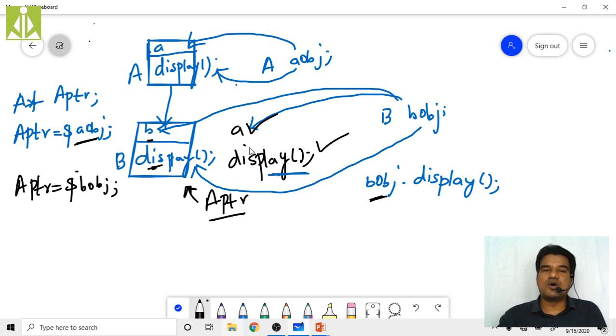Once again there is a complication. Once again there is a problem. Using this base class pointer also, I cannot access the derived class display function directly. Using the derived class object, I cannot access the inherited display. Using this base class pointer, I cannot access the actual member function. Clear? So to some extent we have an option of either calling the actual function or calling the inherited function, but we cannot call both at a time.